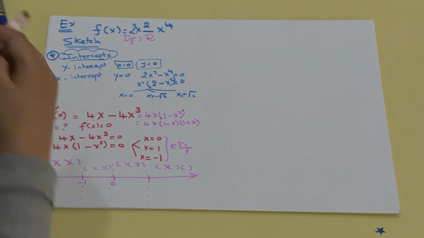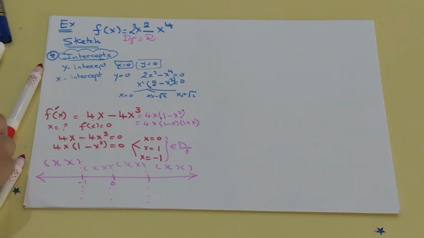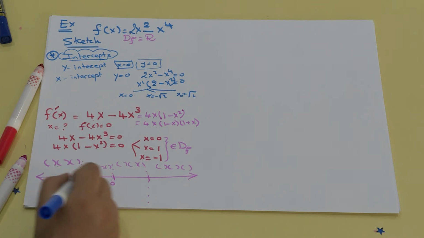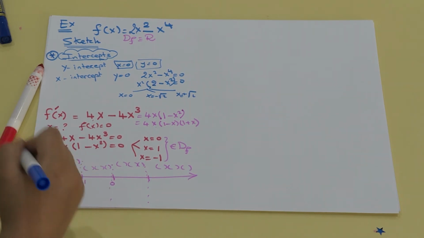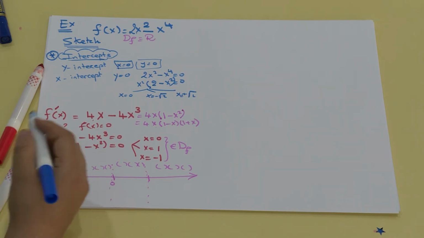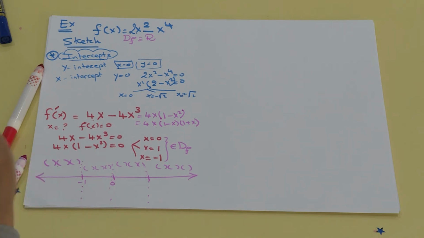In the interval from minus infinity to minus 1, pick any value in this interval. Somebody will take minus 2, somebody will take minus 3, somebody will take minus 5,000. It doesn't matter which value. All that matters is that we should get the same sign.